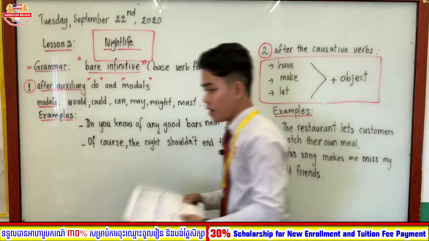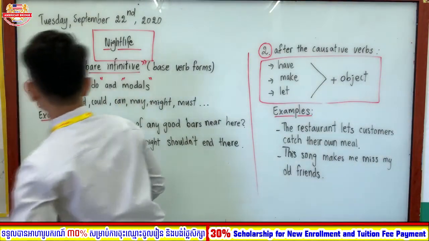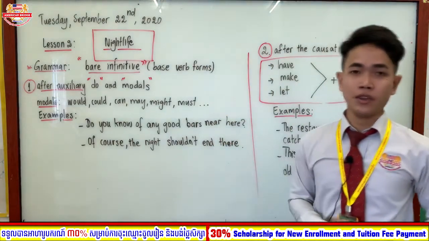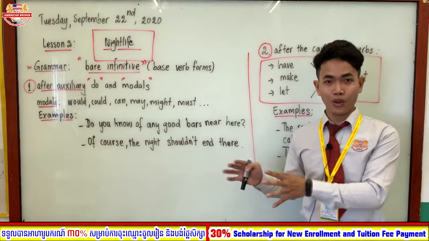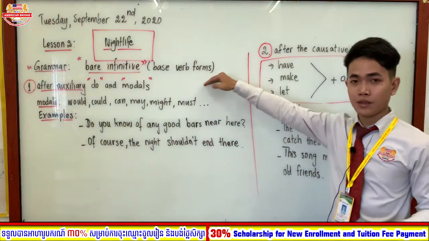So what is bare infinitive, everyone? Bare infinitive is the verb only, what we call the base verb form.